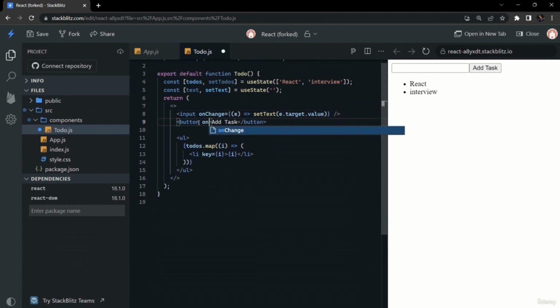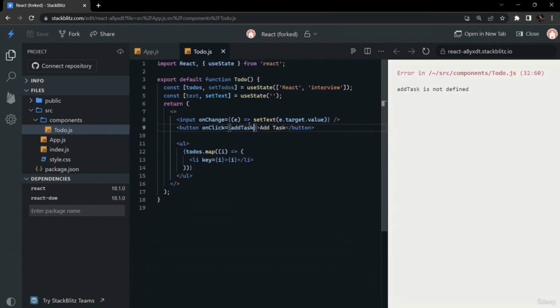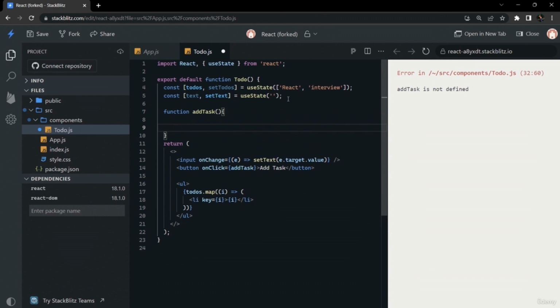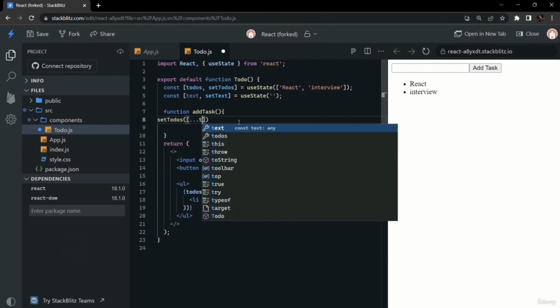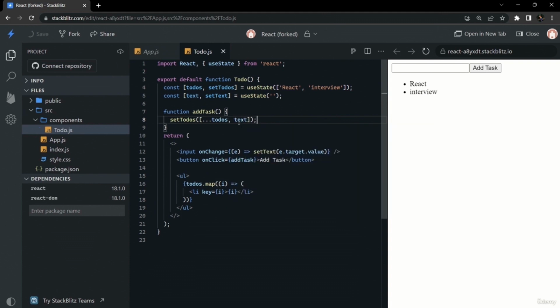Now for implementing this, on the input we have written an onChange event. For any change in the input, we are setting the text state through e.target.value, and on the button we have added an onClick event, and we are creating a function addTask. Whenever the add task button is clicked, we are setting todos as the earlier todos plus the updated text.